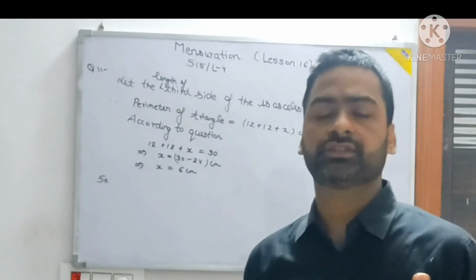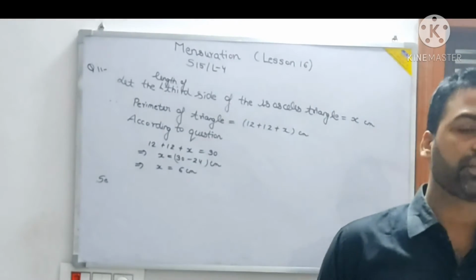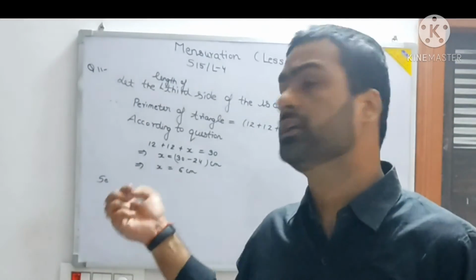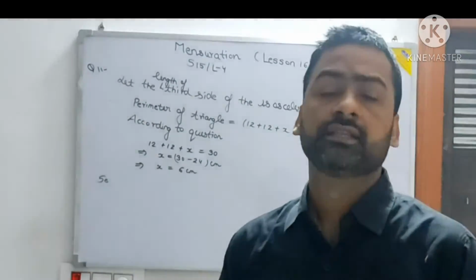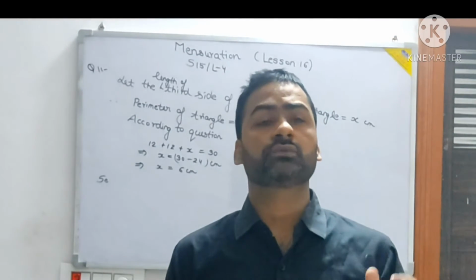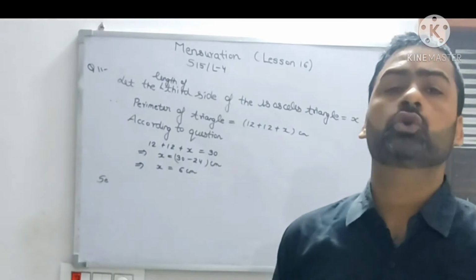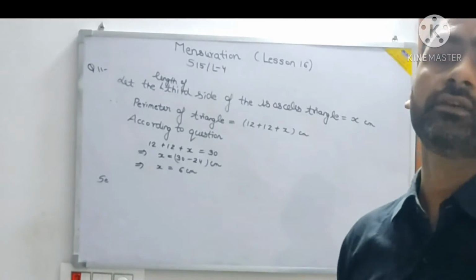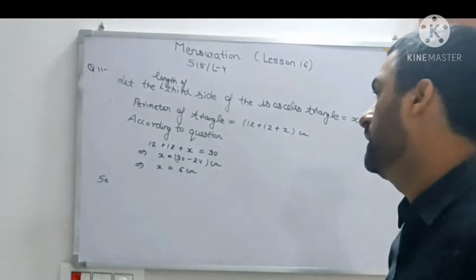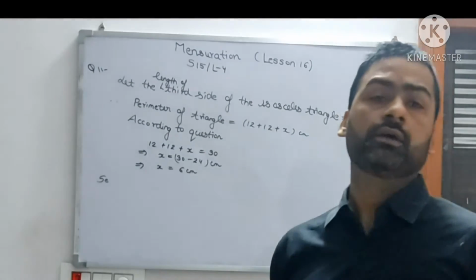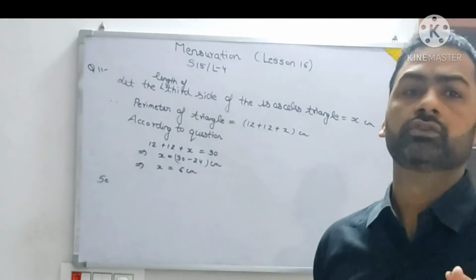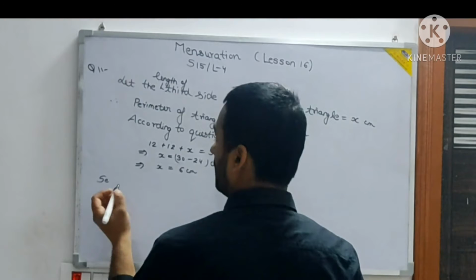It's your jurisdiction. You can use your discretion. But I discourage that because that formula is also derived using Heron's formula only. Then why not stick to the basic? I discourage learning too many formulas which are derived from each other. Better to go with the formula that is already one of its type, and from that you can use the basic formula and get it. Because if you change a little bit of sign, plus and minus, minus and plus, the whole value will become wrong. So better to use the formula which you know.